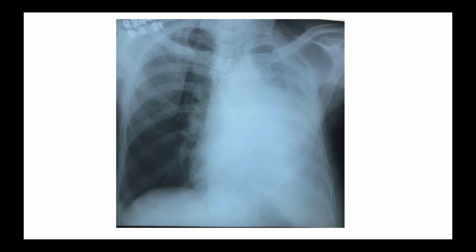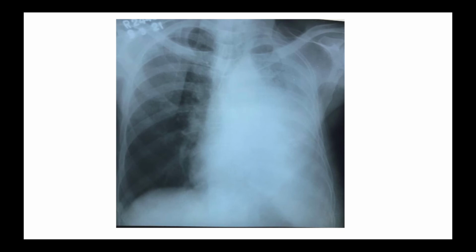And there is a homogeneous shadow on the left side with obliteration of the left CP angle. So with CP angle obliteration and a homogeneous shadow, the possibility of associated fluid is also there. So left-sided pleural effusion is also there. There is an ill-defined, homogeneous, irregular wall shadow over the heart.